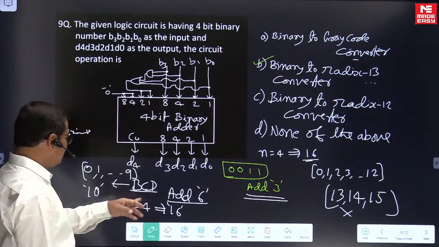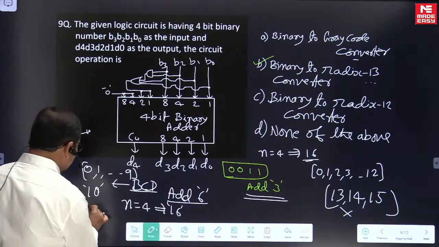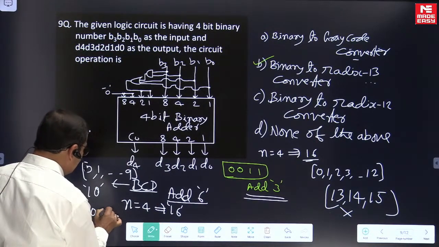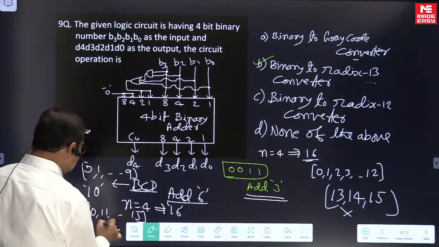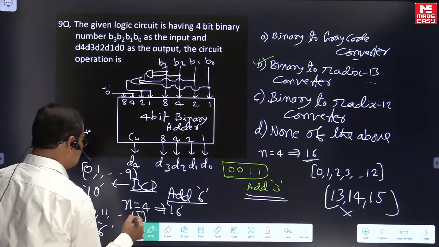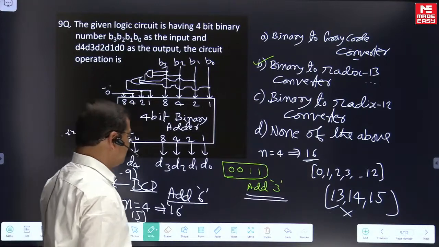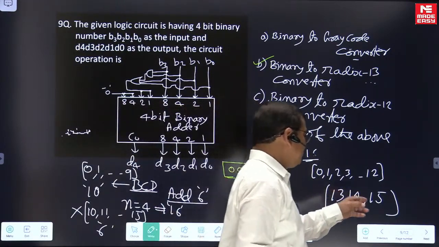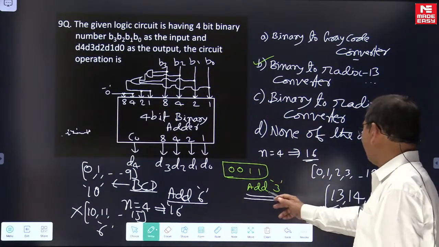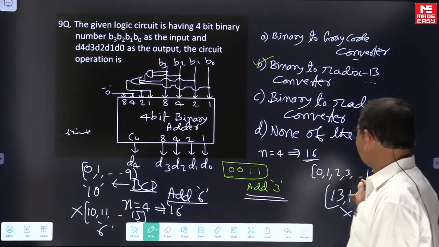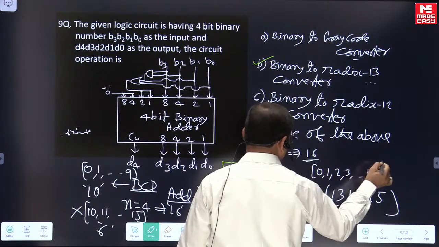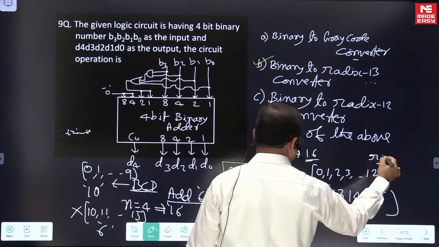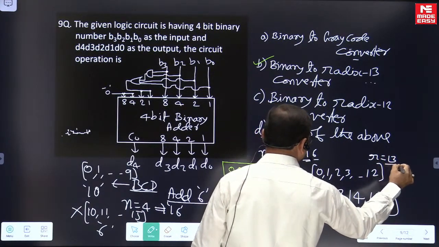In the BCD case, the combinations 10, 11 and so on up to 15 are not used, 6 combinations, so add 6. Here add 3. 0 to 12 means a total of 13 combinations, so it is a radix 13 number.